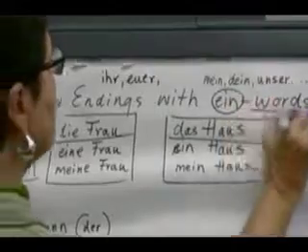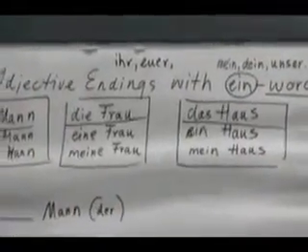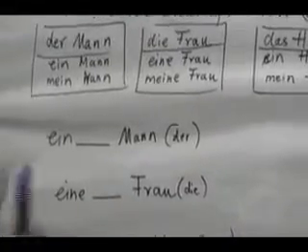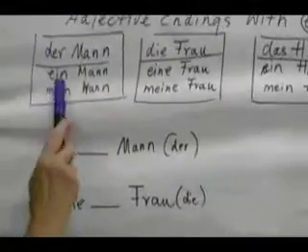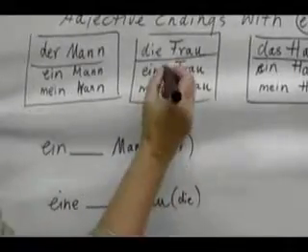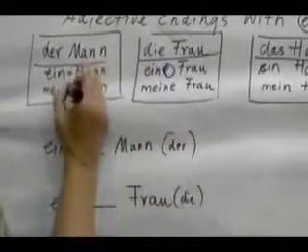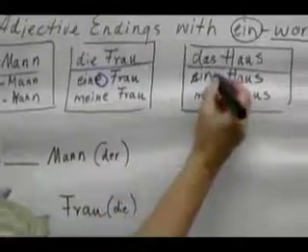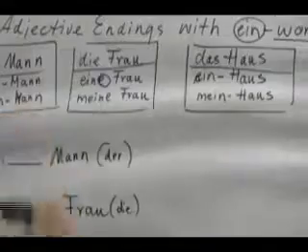And now we are going to look at some examples of what happens when we match an adjective ending up with an Ein word. So der Mann, ein Mann. Die Frau became eine Frau with an E ending. Ein Mann, no ending. If we say das Haus, we replace it with an Ein word, a house. That did not have an ending either.